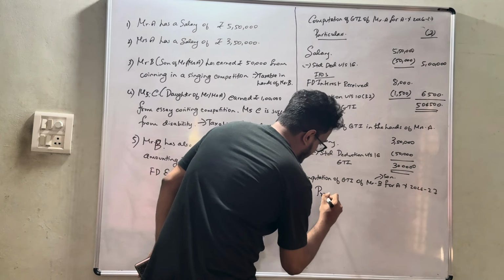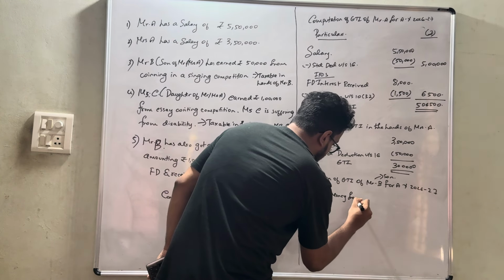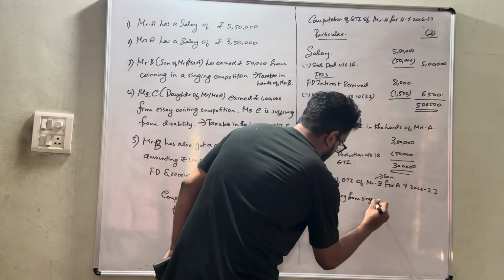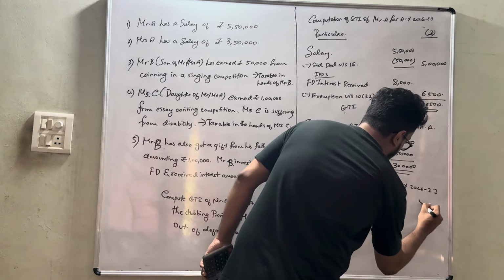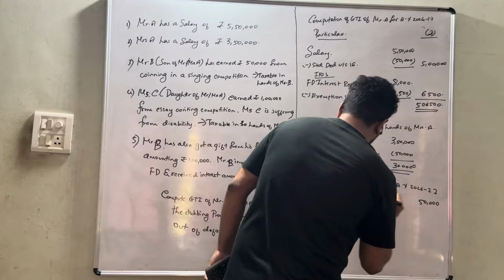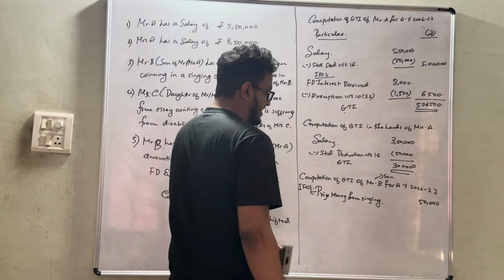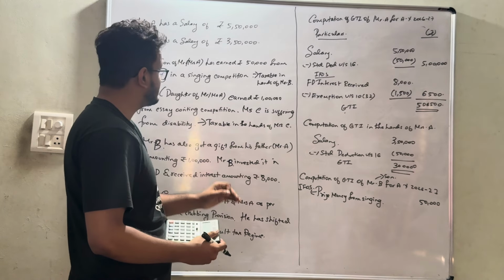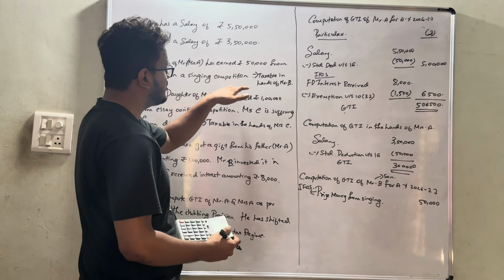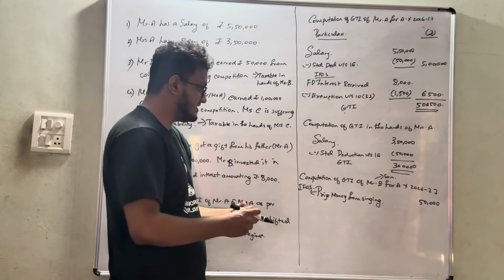So prize money from singing, that is nothing but 50,000. Even this will be taxable under income from other sources only. Why will it be taxable in the hands of Mr. B? Basically, whatever amount has been earned from the singing competition is by way of his skill and experience.